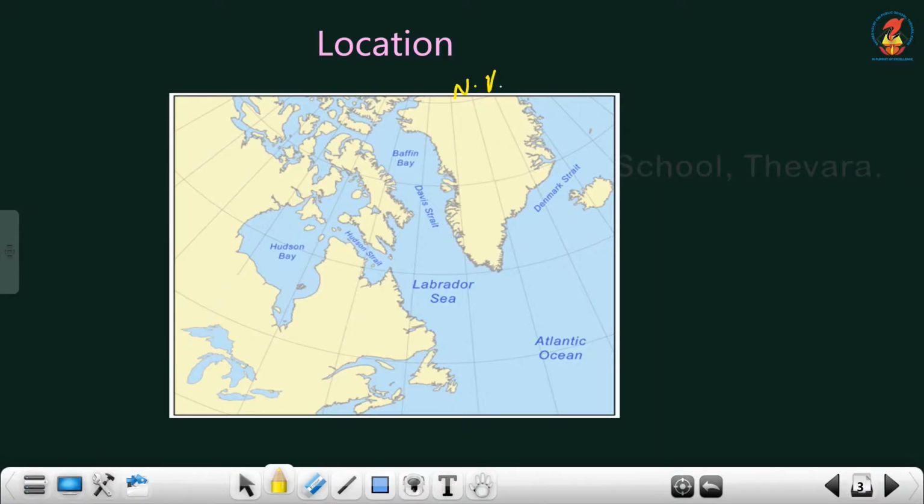This side is North America. And here, this side is almost Canada. Canada and Greenland are separated by Baffin Bay and Davis Strait. And Greenland is a part of Denmark. Okay, Greenland is a part of Denmark. Understood, children? So this is about the location.